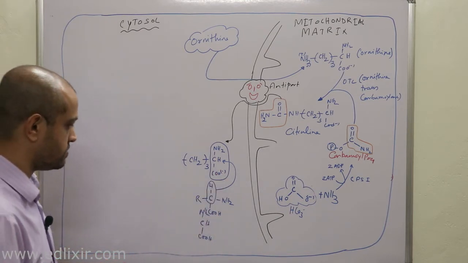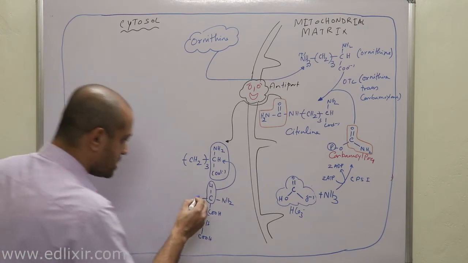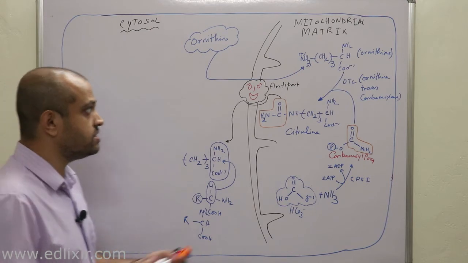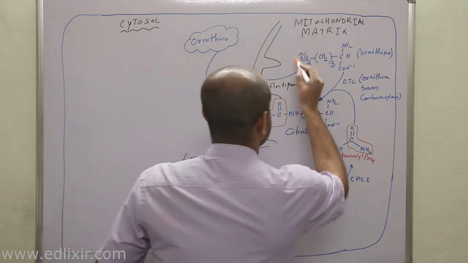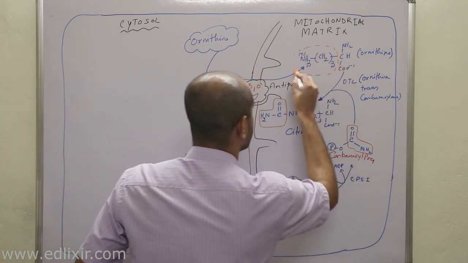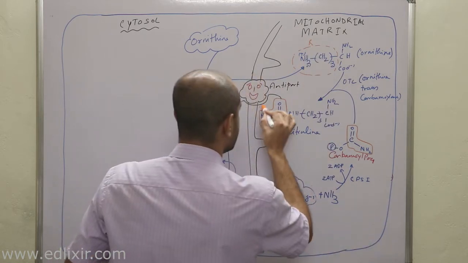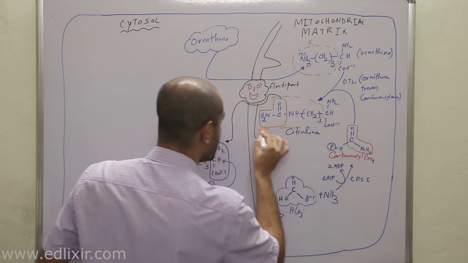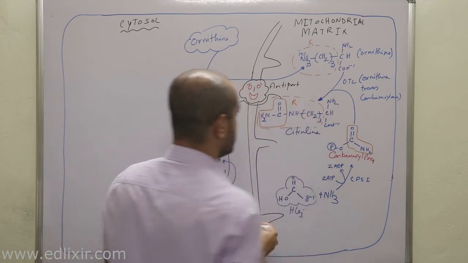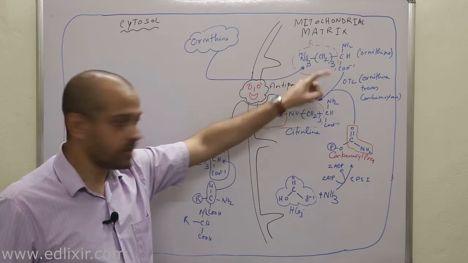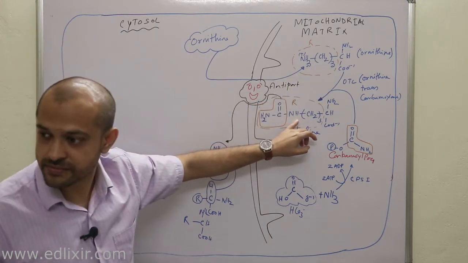Now listen with all your attention. I am putting this R here. This is my R. In case of ornithine, this whole thing was the R. In case of citrulline, this is the R. Clear? In case of ornithine, this was the R group; in case of citrulline, this is the R.